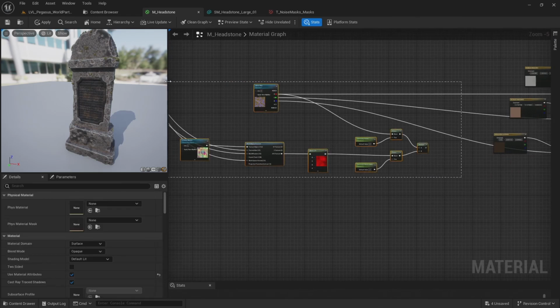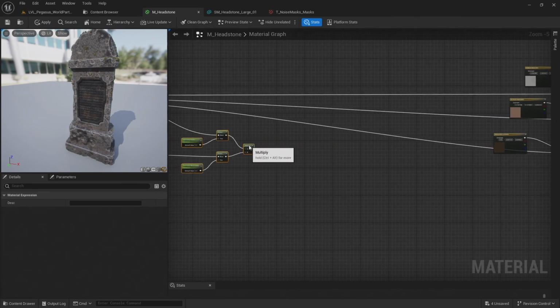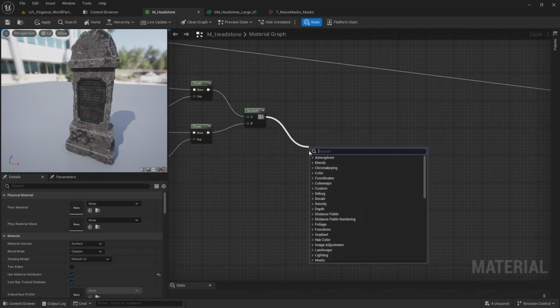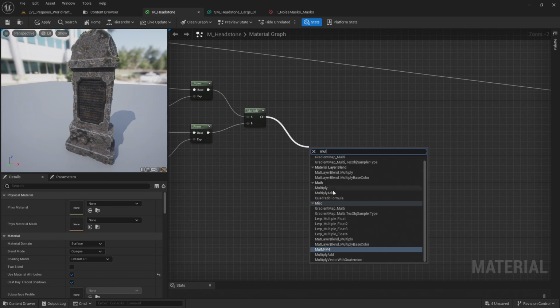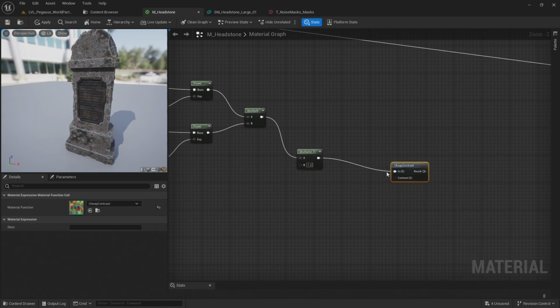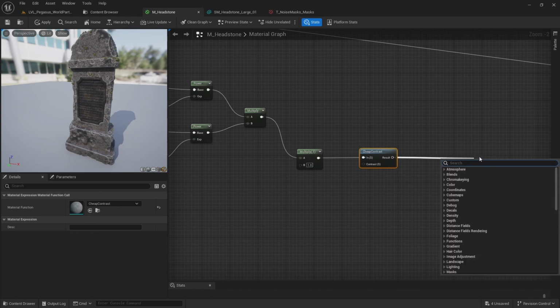Let's give ourselves a bit more room here, because I have a few more parameters to add. So I'm going to add this to another multiply, followed by a cheap contrast, and another multiply.